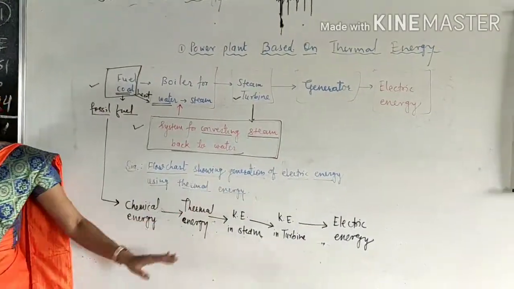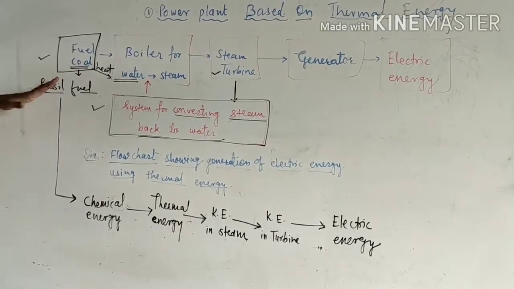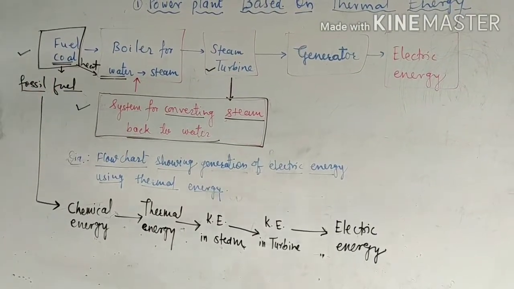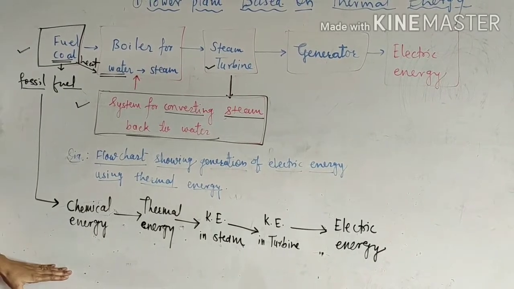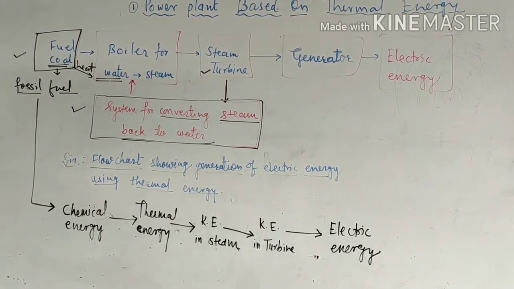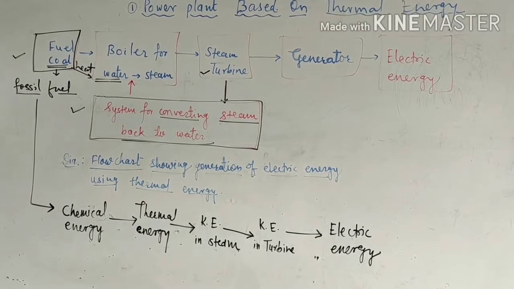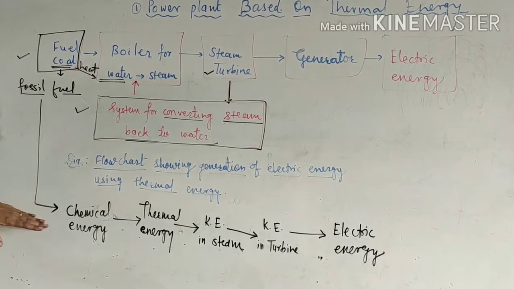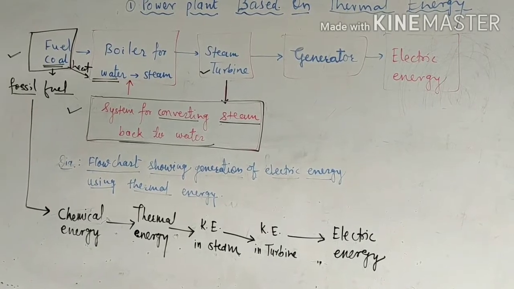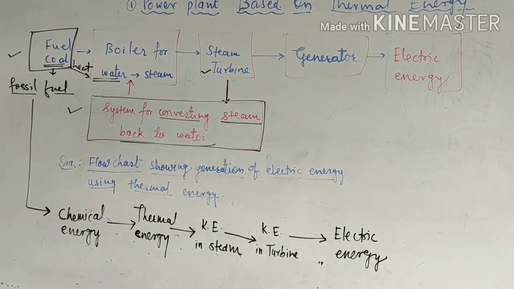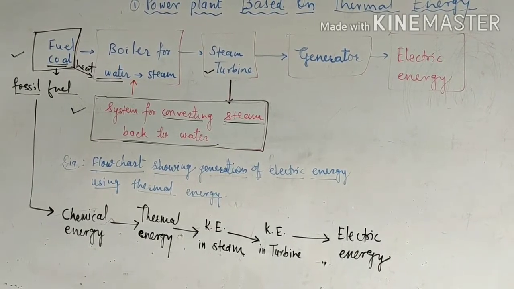So this is about the flow chart which shows the generation of electric energy using thermal energy, and in this chart we studied about the energy transformation in thermal power plants. Since thermal energy is used here to generate electric energy, such power plants are called thermal power plants.